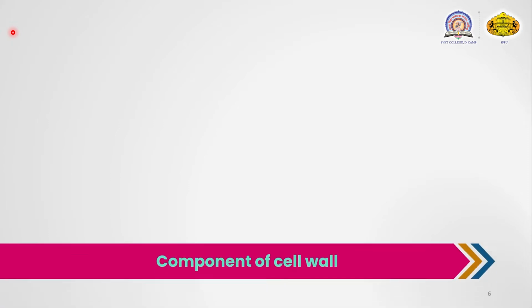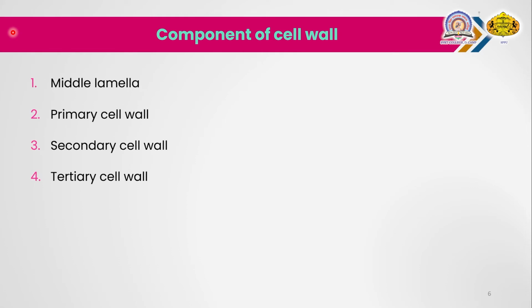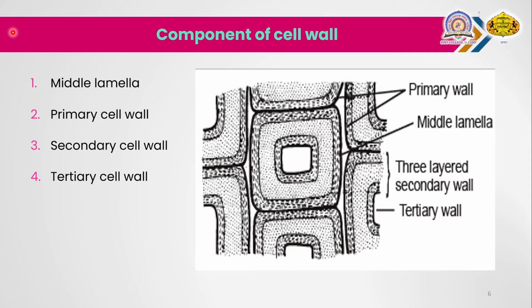After the introduction of the cell wall, the next topic is the components of the cell wall. There are four main components of the cell wall: middle lamella, primary cell wall, secondary cell wall and tertiary cell wall. Now let us discuss them one by one.